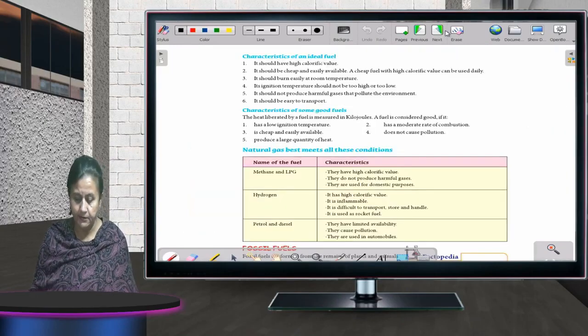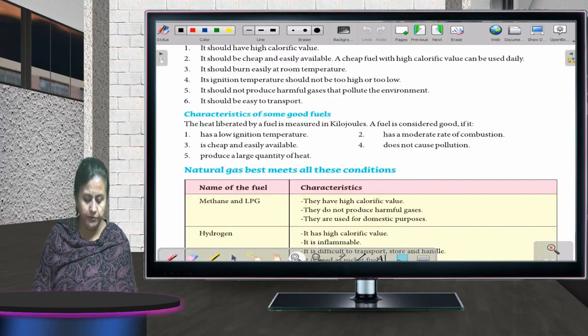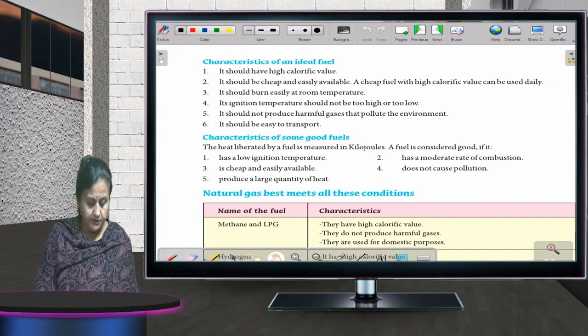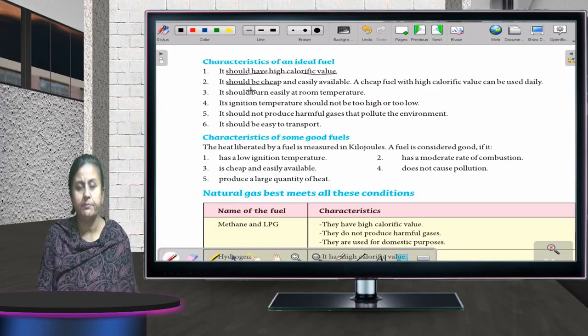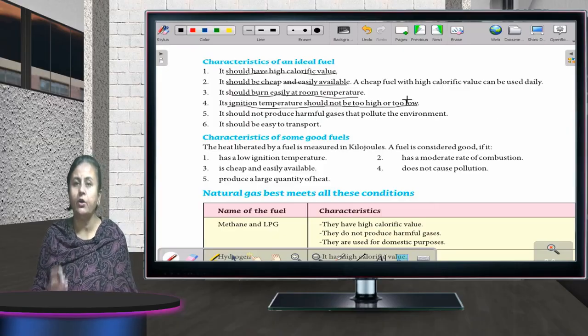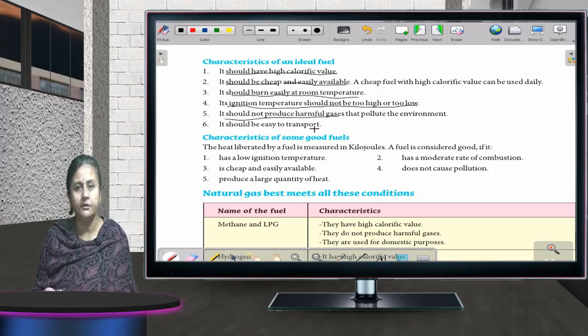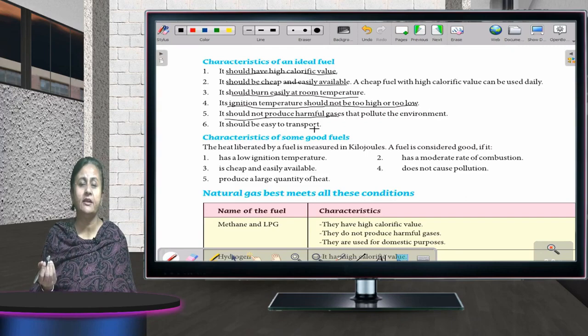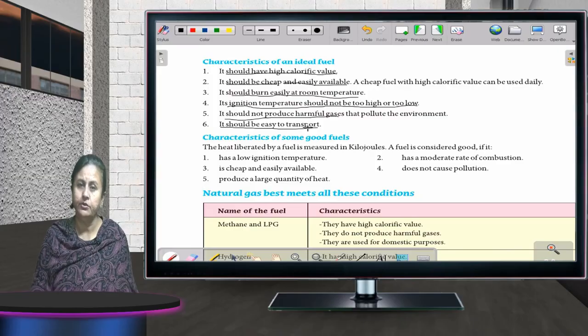Now, what are the characteristics of an ideal fuel? I'll tell you. It should have high calorific value. It should be cheap and easily available. It should burn easily at room temperature. Its ignition temperature should not be too high or too low. It should not produce harmful gases when burnt, because then the problem of air pollution would rise. It should be easy to transport.